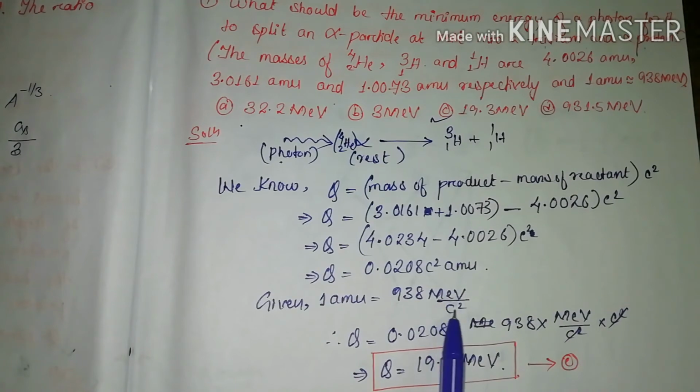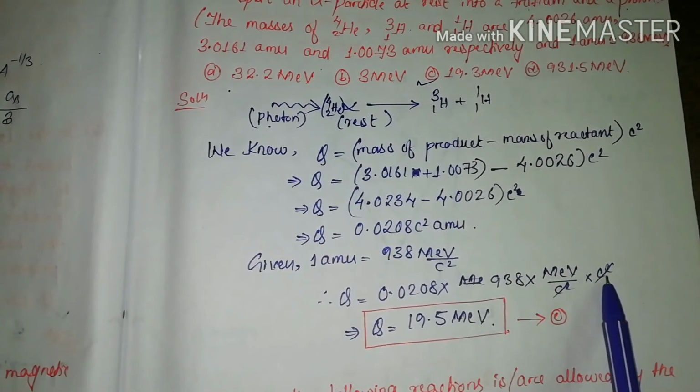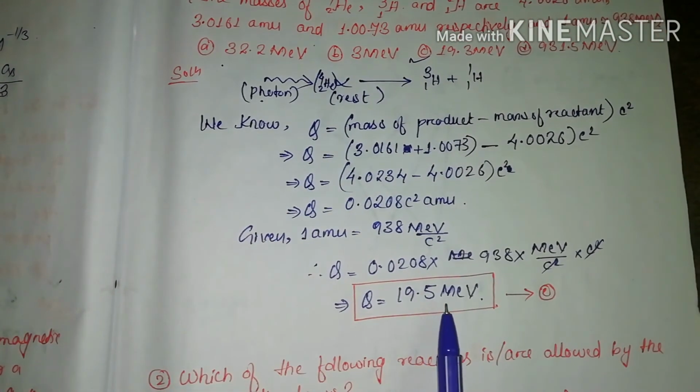Okay, so we know one atomic mass unit is equal to 938 mega electron volt by C square. So we will put here 938 into mega electron volt C square. So this C square and C square will get cancelled, and on multiplication this will give you Q is equal to 19.5 mega electron volt.